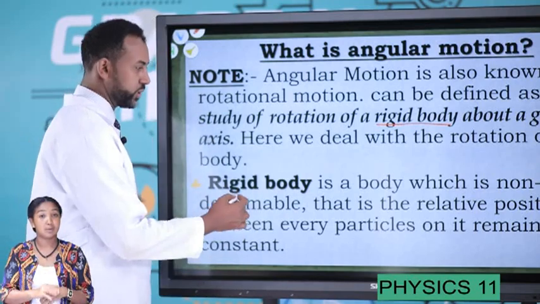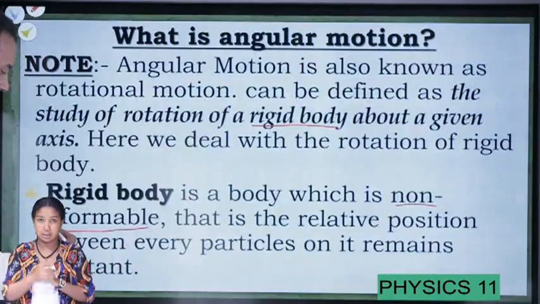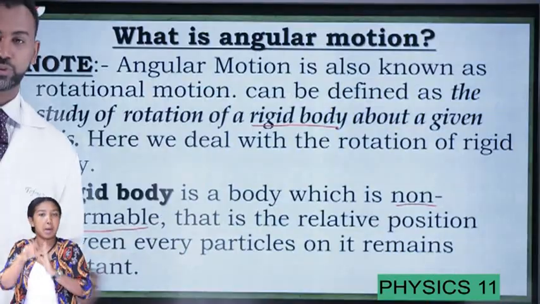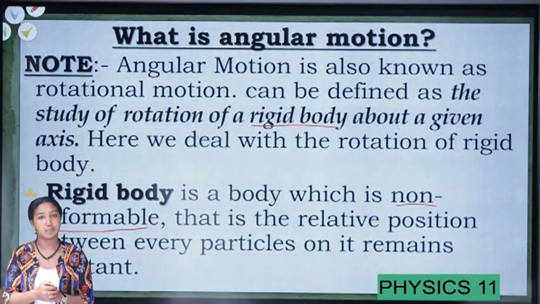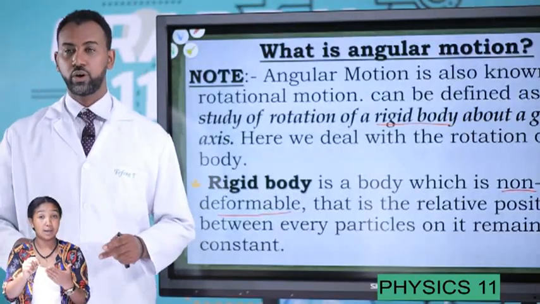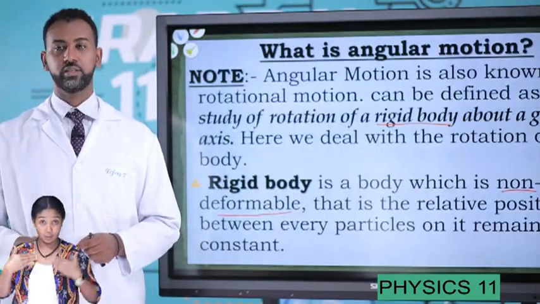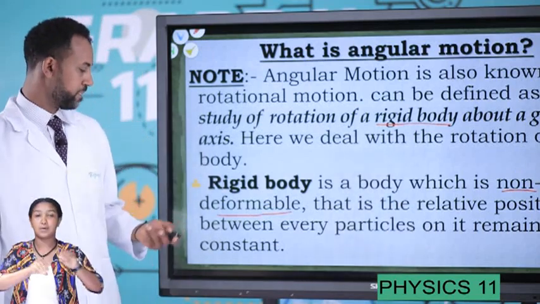Therefore, a rigid body is a body which is non-deformable, and the relative position between the particles always remains constant. Therefore, the rotation of such bodies is known as angular motion or rotational motion.